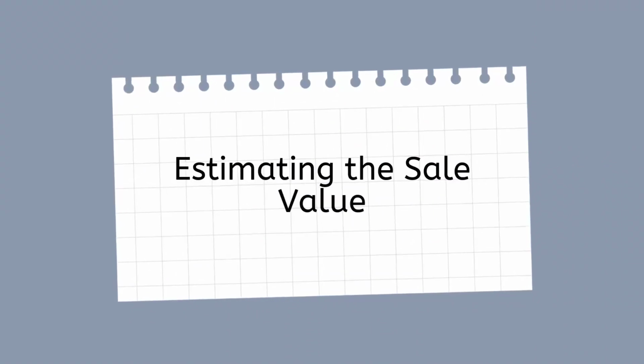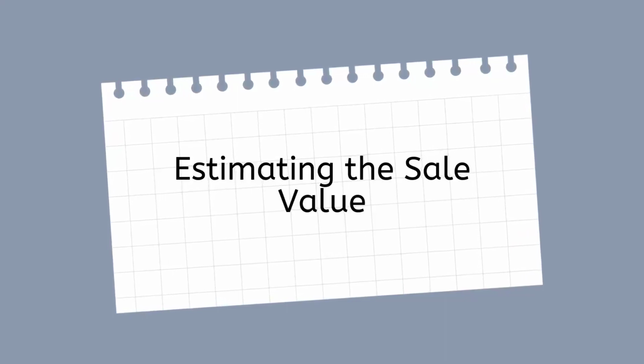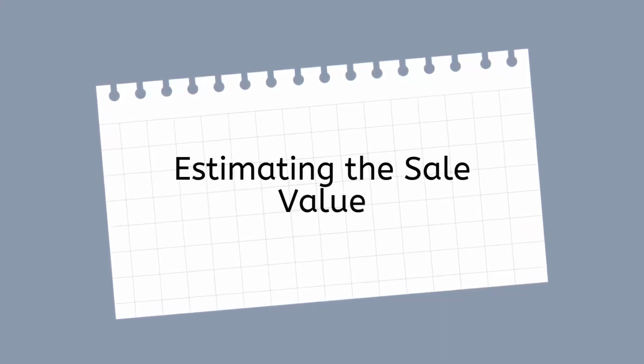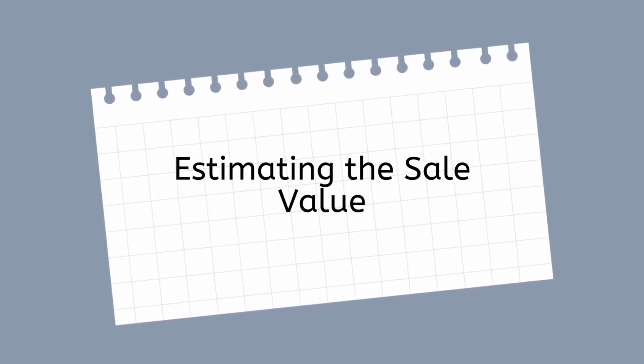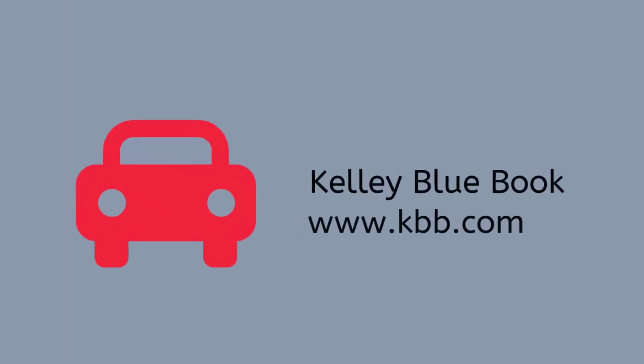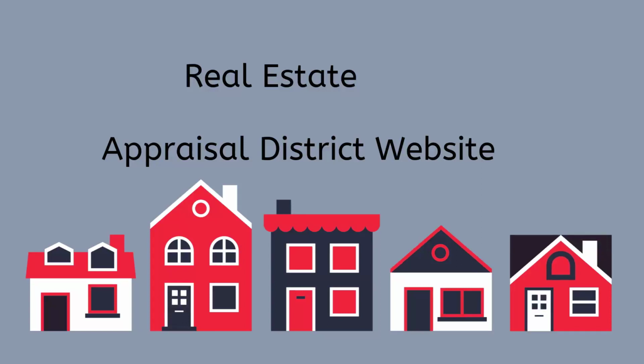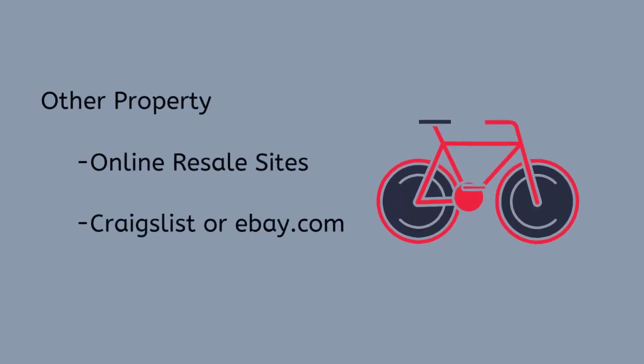Sometimes, it is hard to decide how much property would sell for. This is usually not a set amount, so you must estimate the amount based on how much a similar piece of property in your area would sell for. Here are some online resources you can use to decide the sale value of a piece of property. For an automobile, you can enter your car's information on Kelley Blue Book. For real estate, you can look at the market value listed on your county's appraisal district website. For other property, you can look at how much similar items are selling for on an auction site like eBay.com.